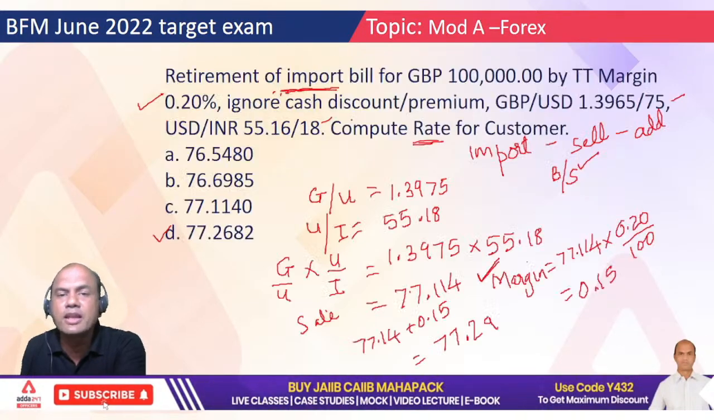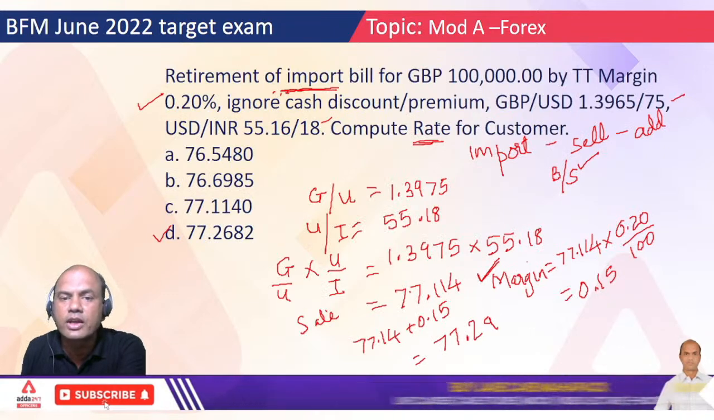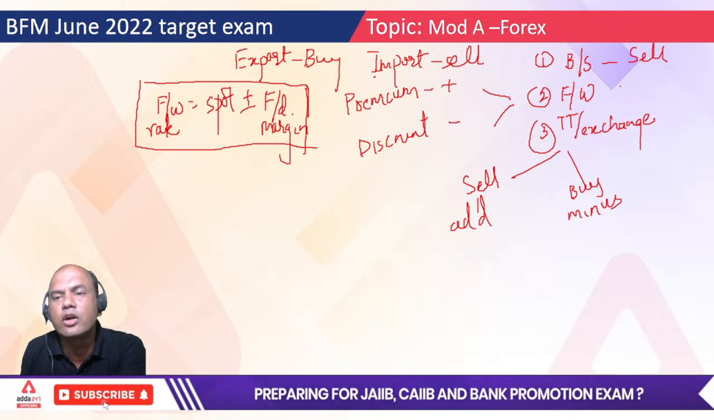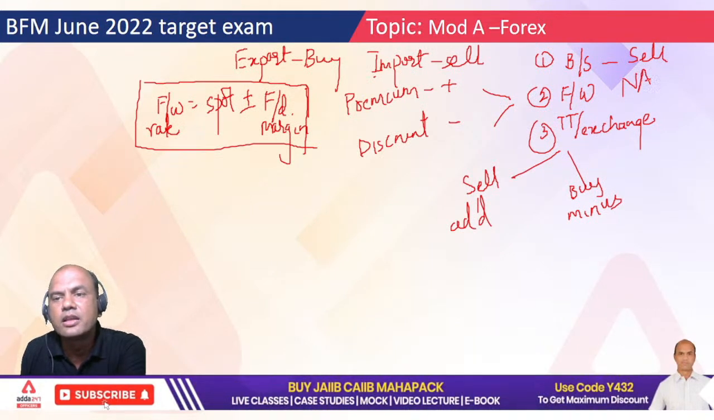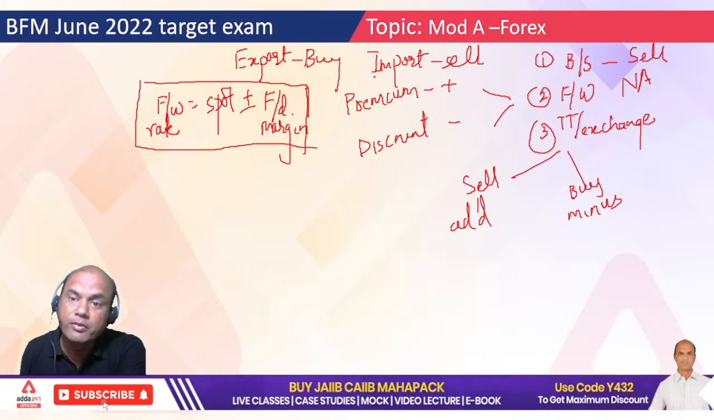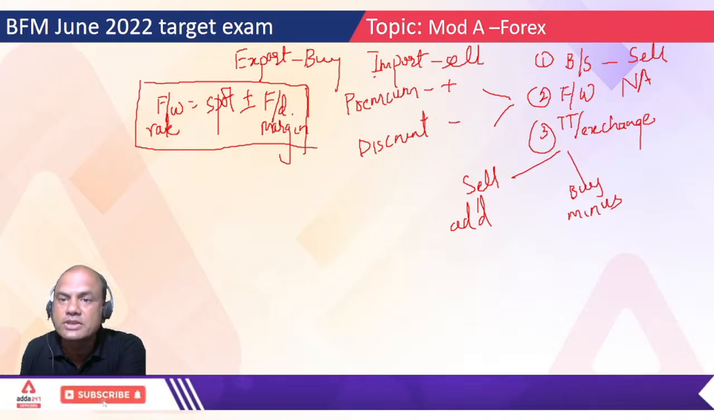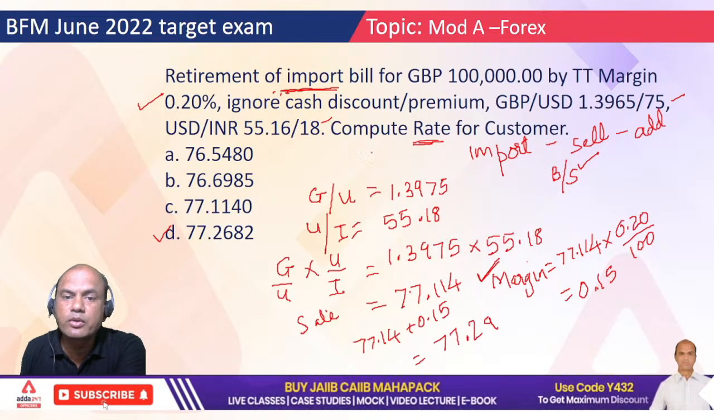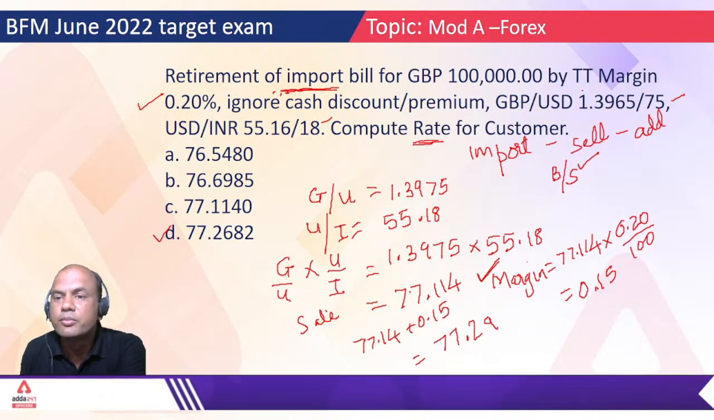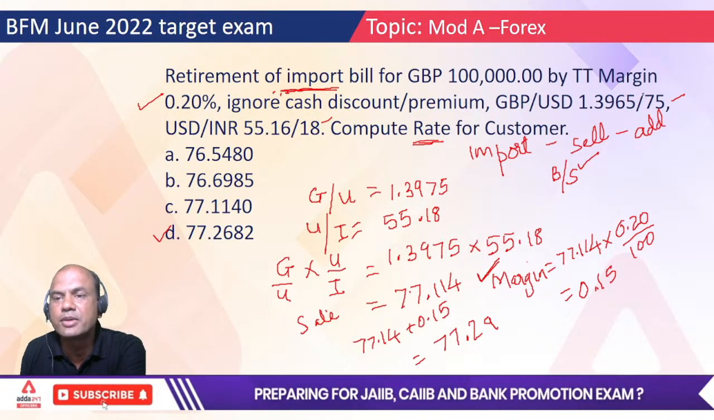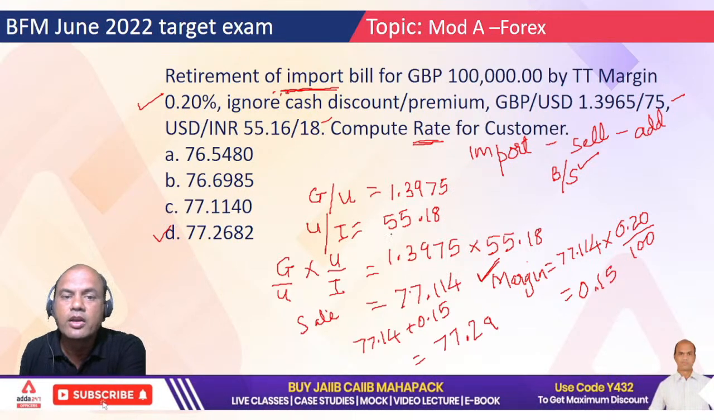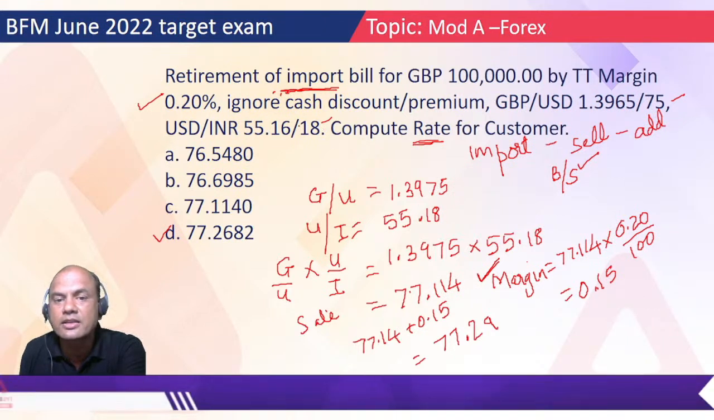Now in our case, is there anything related to forward given? Nothing, no forward. So forget forward now. This is not applicable to us. Now about TT margins, but before that we have to first get the rates. GBP to USD is given as 1.3975. Why am I taking 75? Because I am doing the sale transaction. Sale means the right side. So 1.3975. USD to INR is 55.18, again the right side for sale.